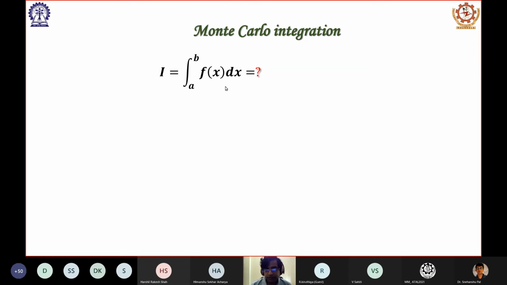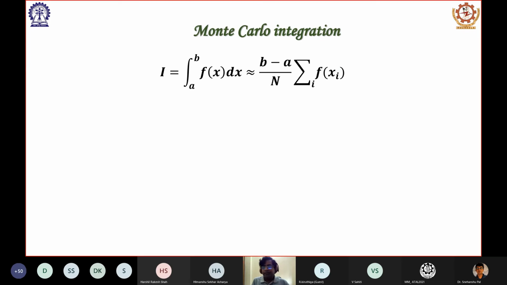The idea is simple. Suppose I want to integrate a function f(x) varying from a to b. Of course, if we can handle it in an analytical way, that is the best situation. But suppose the function is such that we cannot actually integrate it in an analytical manner. We have to go towards what we call numerical integration. We have to find the value numerically. So how do we do that?